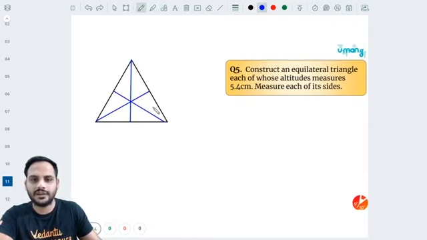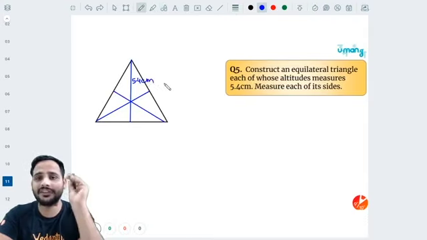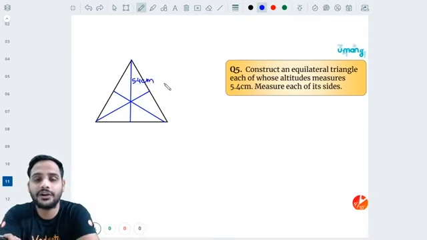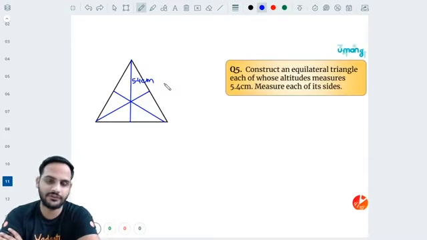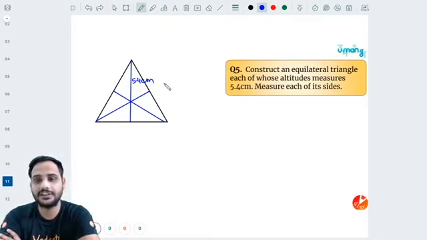All these altitudes are of what? 5.4 centimeter. You don't know what is the side of this triangle. You know that the altitudes are of 5.4 centimeter. Measure each of its sides. इसकी sides पता करनी पड़ेगी.